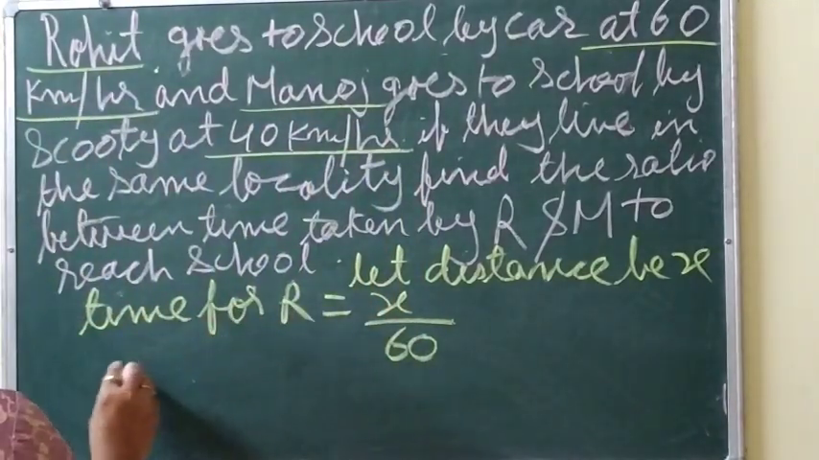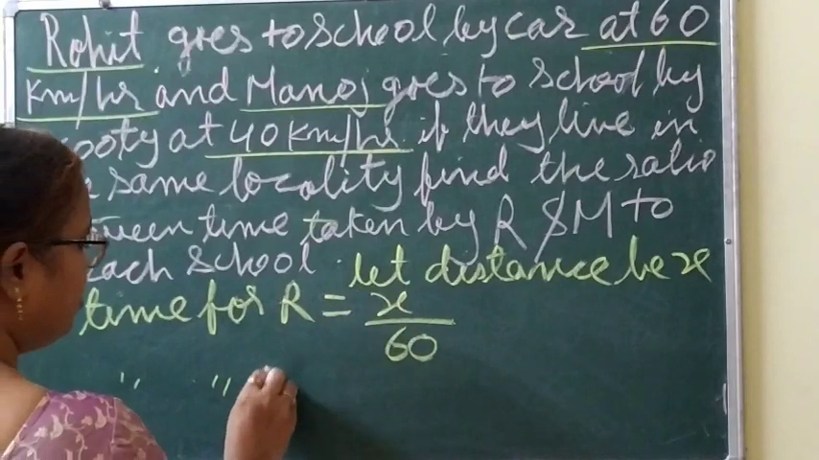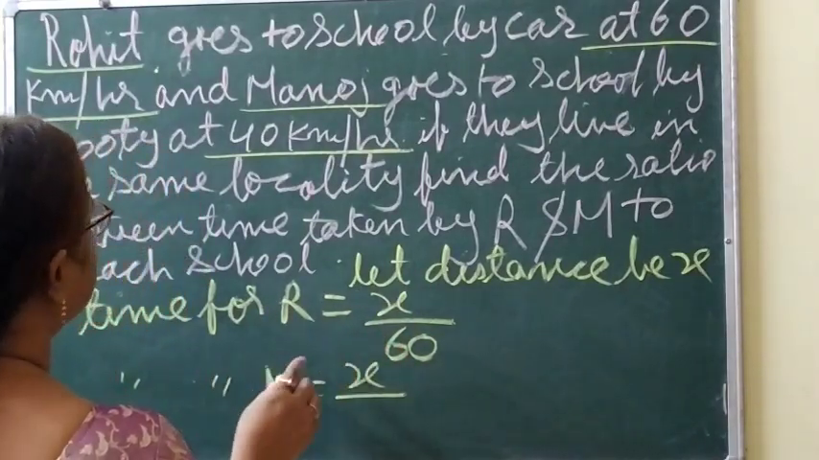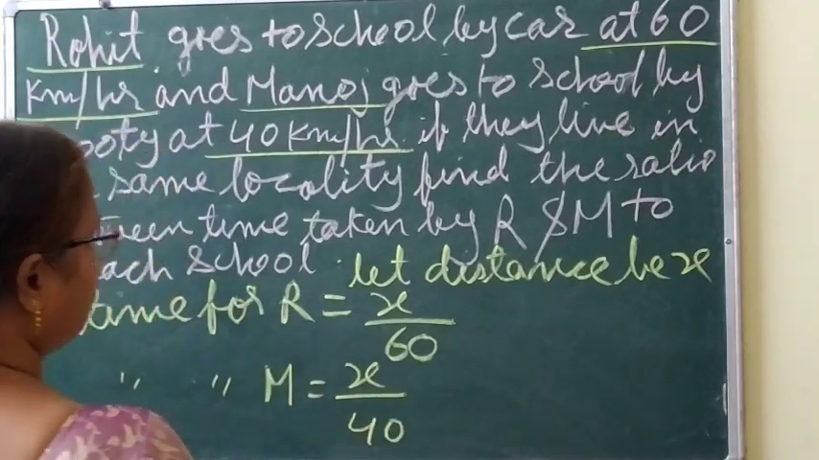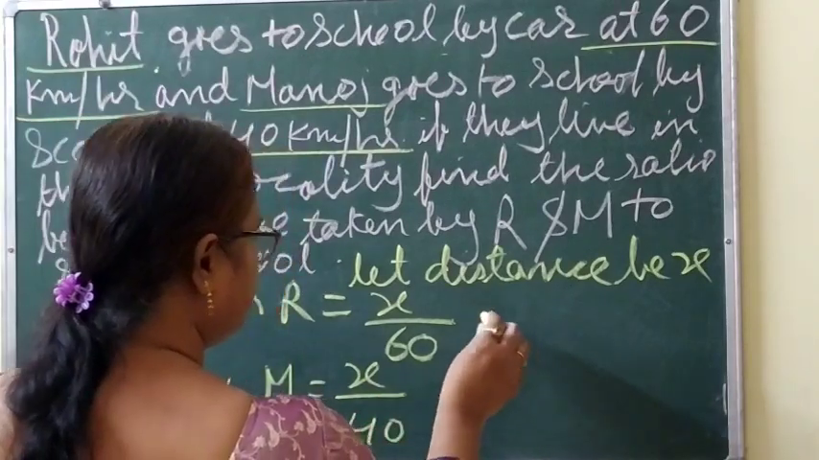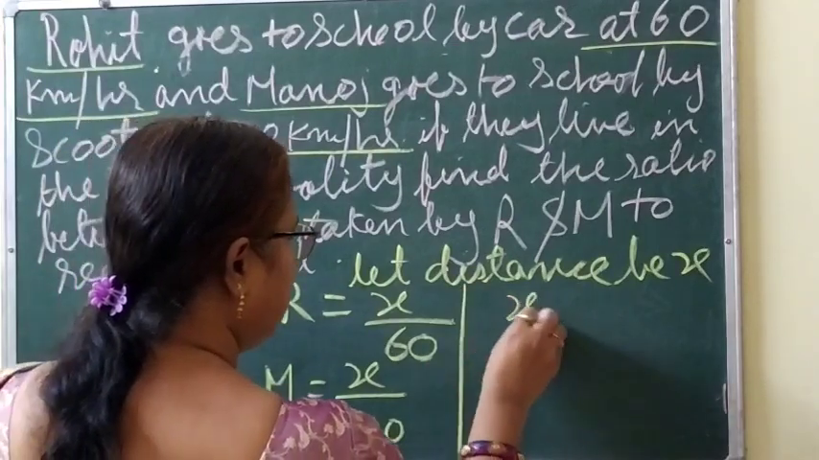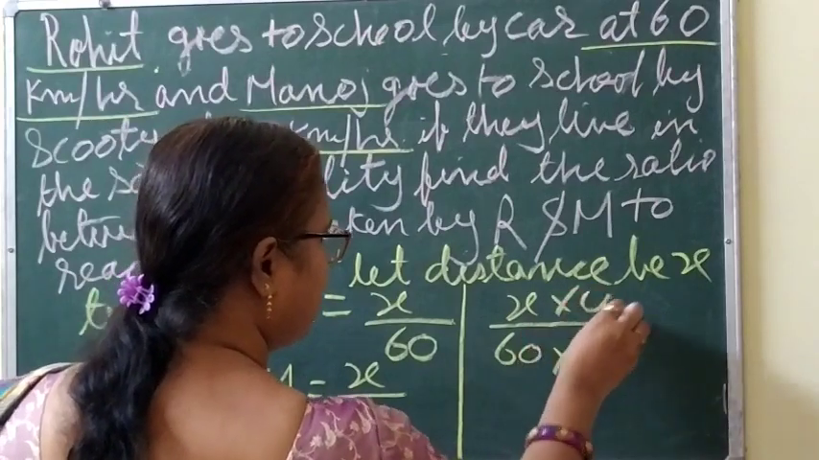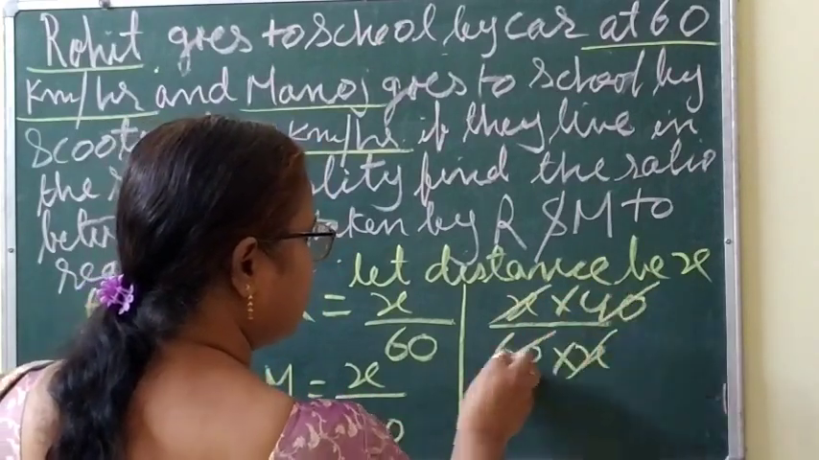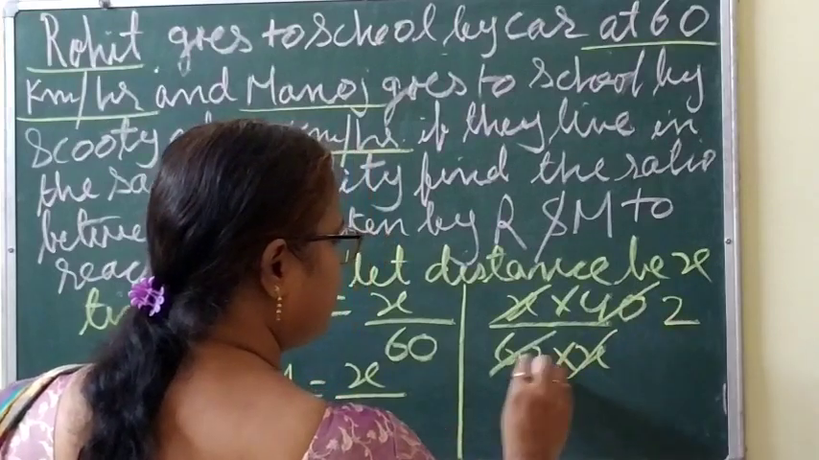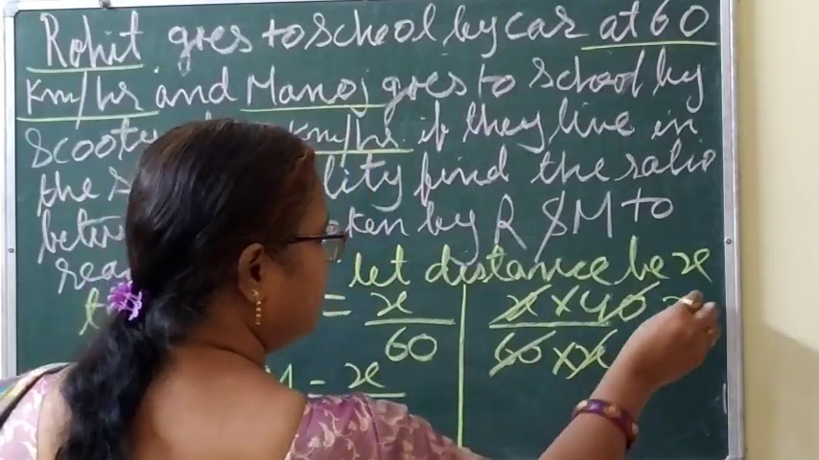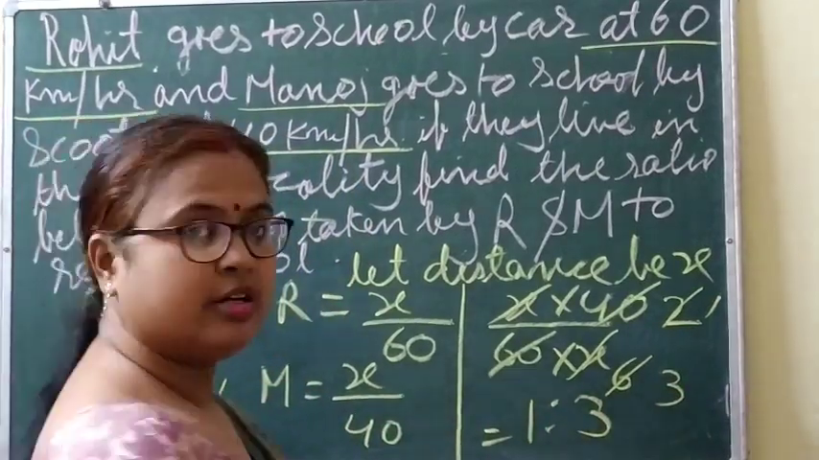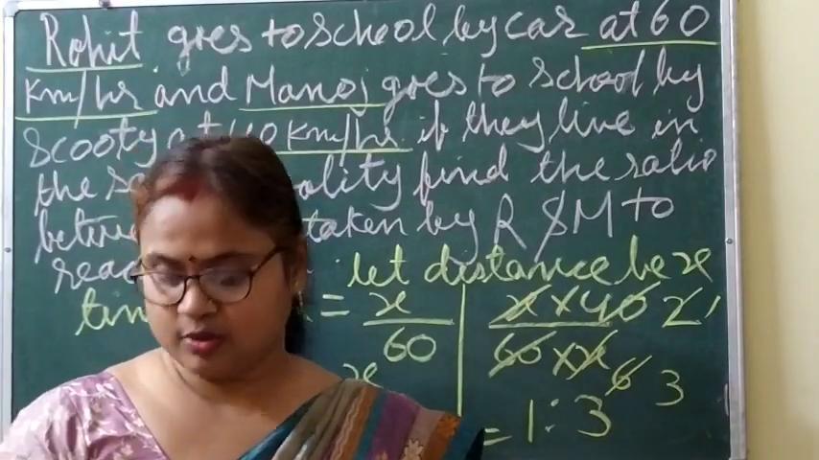Then time for Manoj. Again same locality, means the distance is same. So x by 40. Now we have to find out the ratio: x by 60 into 40 by x. x cancels, then 20 2s are 40, 20 3s are 60. So 2 1s are 2, 2 3s are 6, and the answer will be 1:3. I hope it is clear.